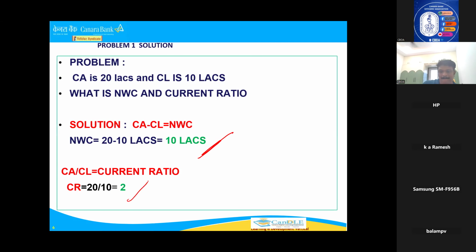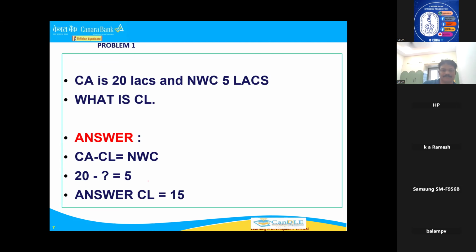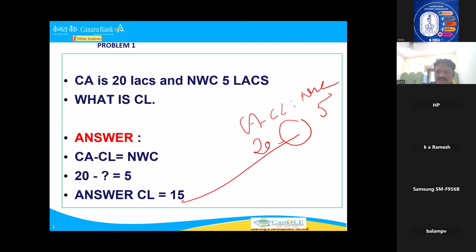Right? Now one more. Current assets 20, NWC is 5 lakhs. He will ask what is the current liability. Put in the formula. Easy question. We know current assets minus current liabilities is NWC. He has given 5 lakhs. He has given 20 lakhs. What amount if you deduct will you get 5? That is the answer. So 15 is the answer. 20 minus 15 is equal to 5. Mathematical. Understand the formula, remaining all mathematical.